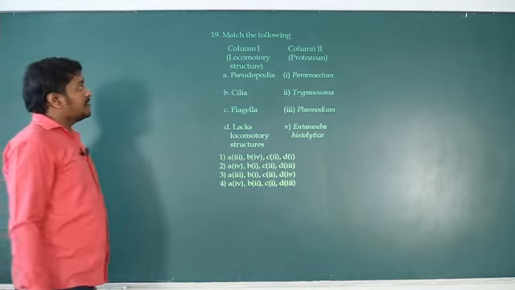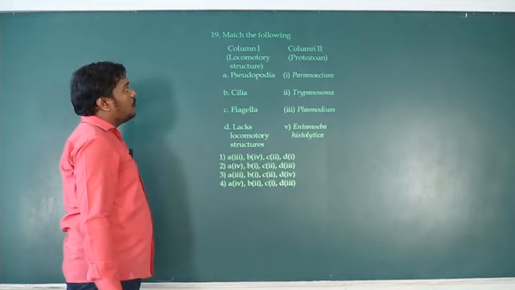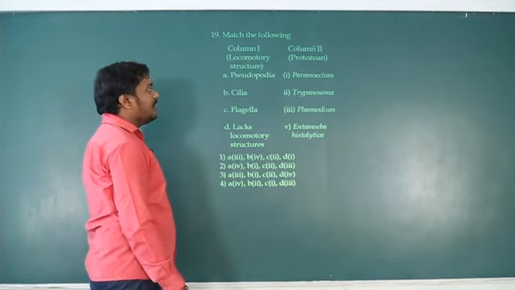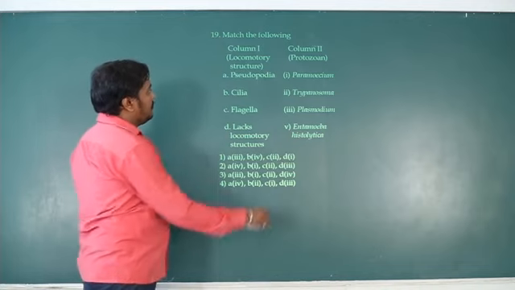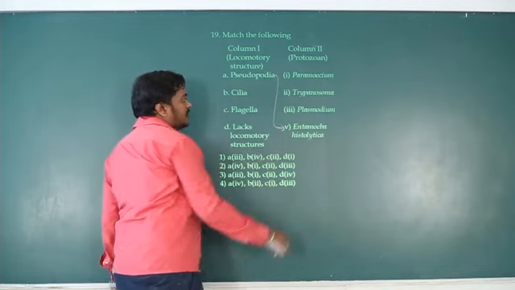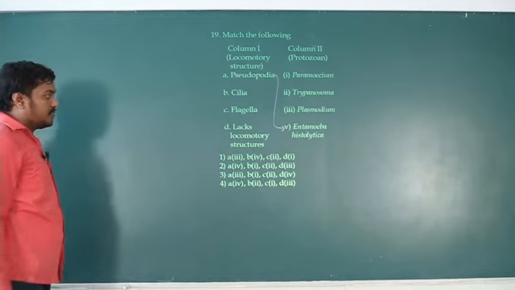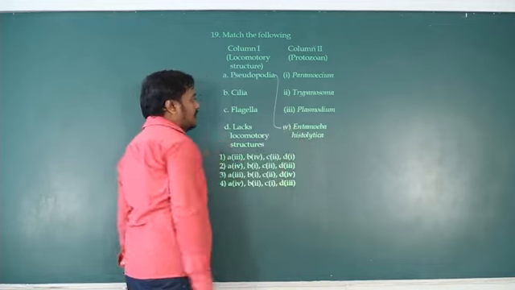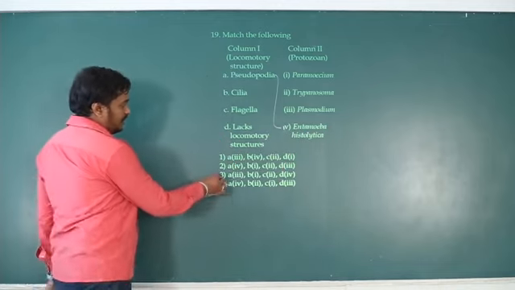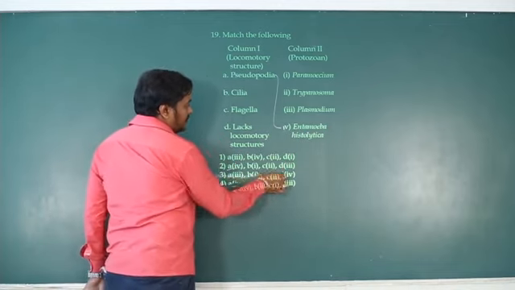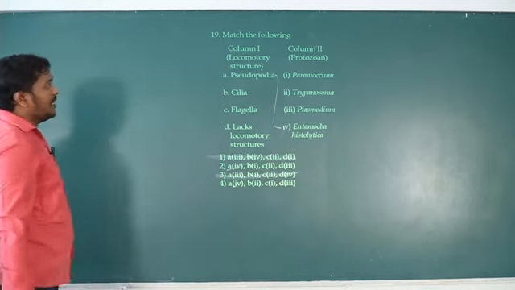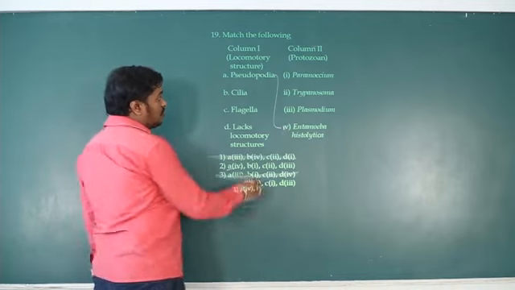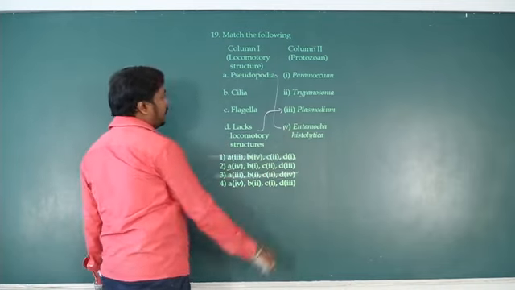Let's see. Locomotory structures in protozoans. Pseudopodia, or false feet, you know in which one it is found. So pseudopodia are found in Entamoeba histolytica, option A5. A4 had two options, so you can eliminate them. Cilia and flagella aside, the one which lacks a locomotory structure is Plasmodium, D3.